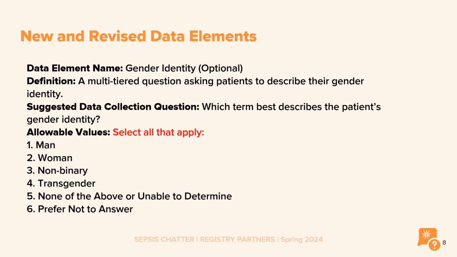So consider the gender identity to be unable to be determined and select value 5 if the sexual orientation is not documented or not available.